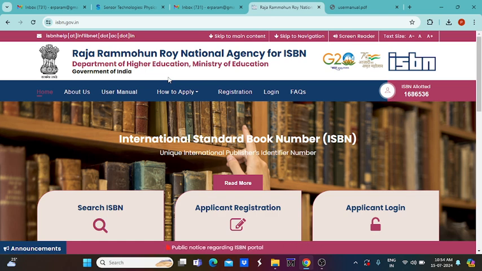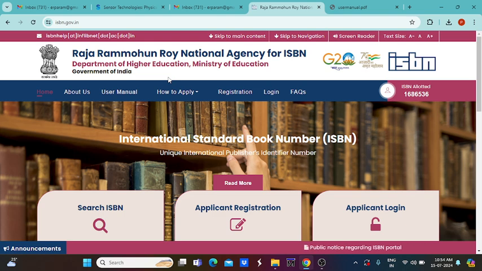Whenever you write any new books, it may be in Tamil or in English, any monographic articles or newsletters, magazines or library books, everything can be published here and we are able to get an ISBN number.